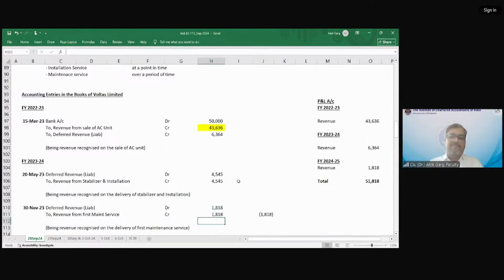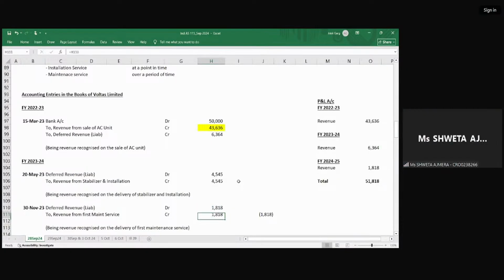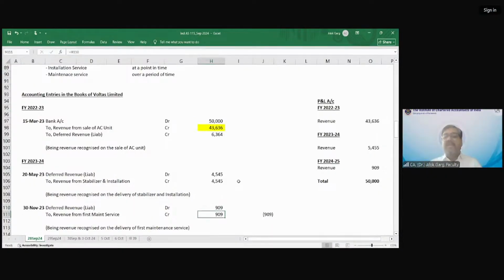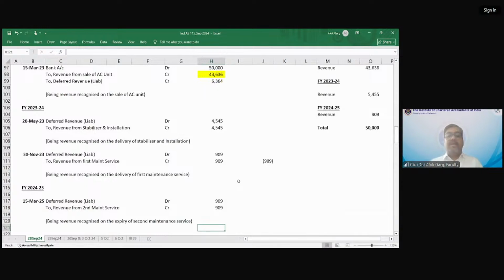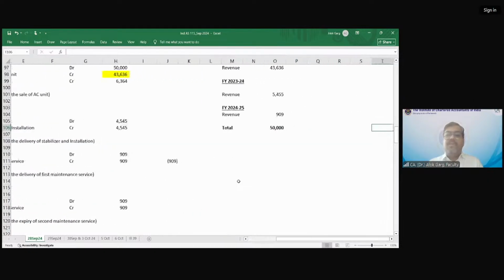Is that okay? No, sir. 909. Why no? Divide by 2. One service is completed, 1,818 divide by 2, right? And the second service is in FY 24-25. If the customer avails it, well and good. If the customer does not avail it, it will expire. So the company will recognize the revenue, deferred revenue liability to revenue from the second maintenance service, right? So this is the total revenue recognition.